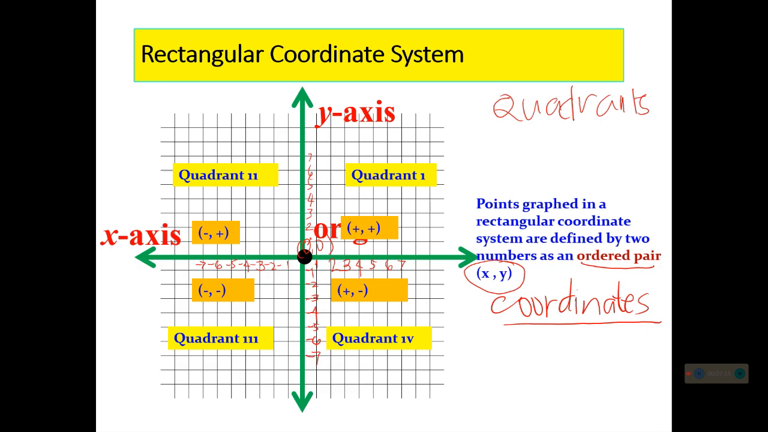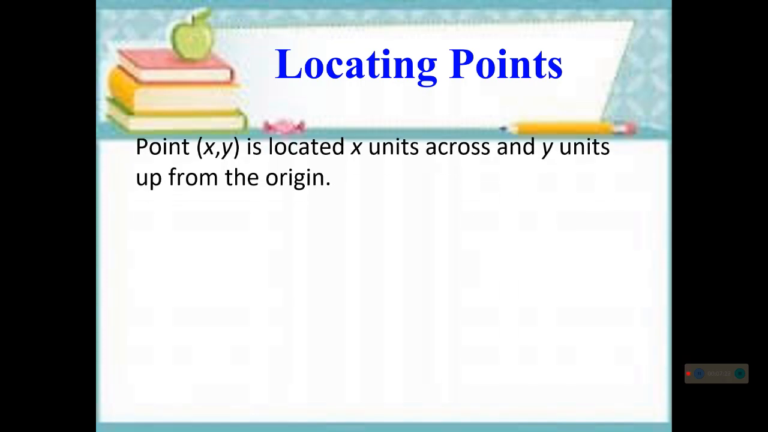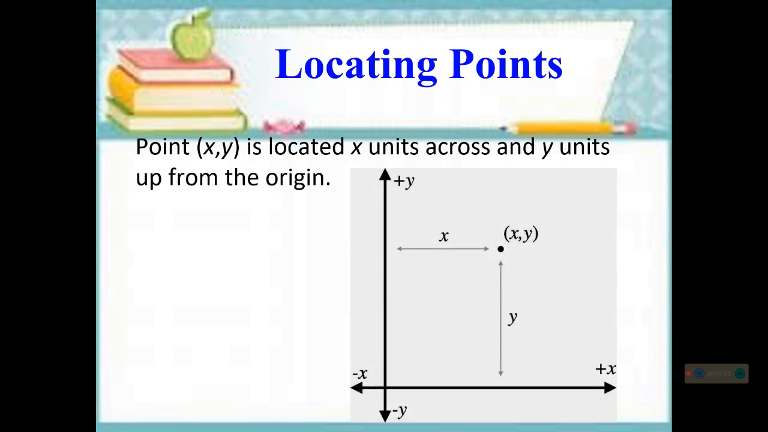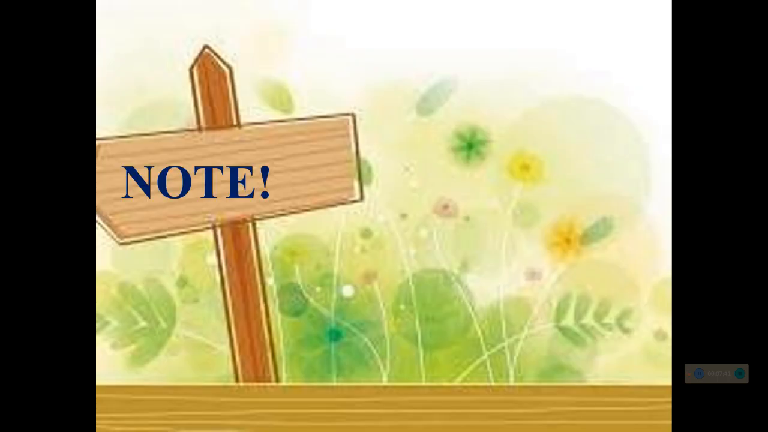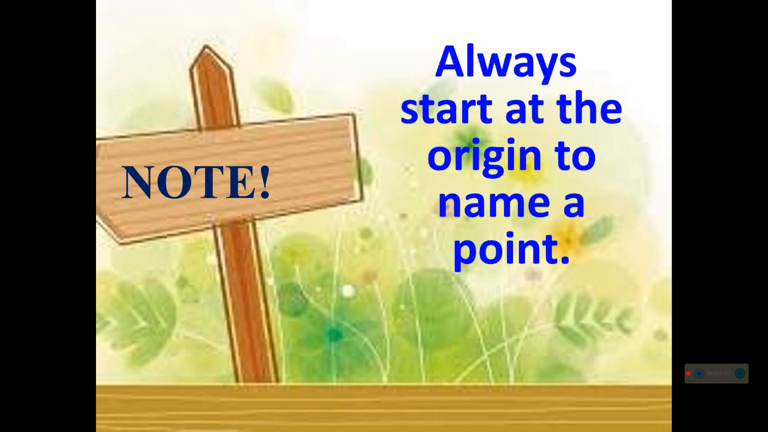Again, each point has a different name because each point should have different signs. So it's either positive or negative. So how are we going to locate the points? A point (x, y) is located x units across and y units from the origin. If you are going to name or locate the points, you look first at your x followed by your y, and you have to take note that you always start at the origin to name a point.